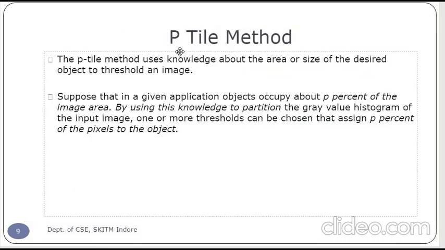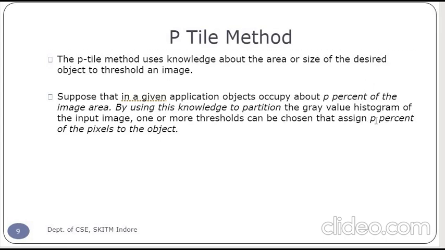So let us first see what is the p-tile method. Quickly revise what is the p-tile method. The p-tile method uses the knowledge about the area or the size of the desired object to threshold an image. Suppose that in a given application, the object occupies p percent of the image area. With this knowledge, we partition the gray value histogram of the input image.